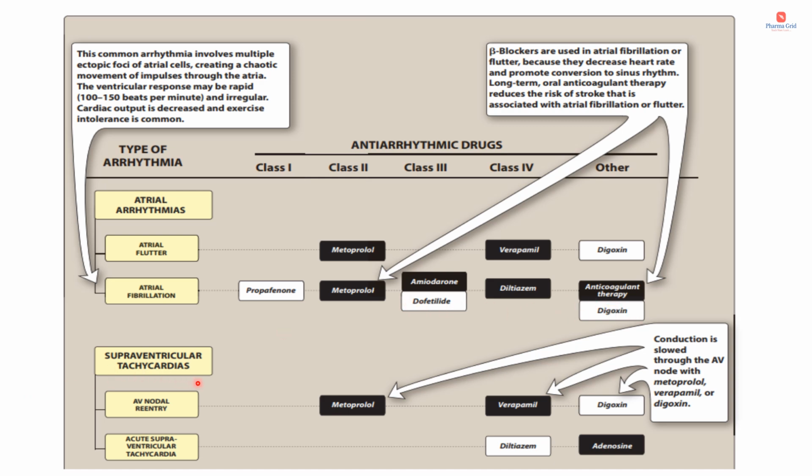Now moving on to the supraventricular tachycardias. First one is AV nodal re-entry. Here also class 2 and class 4 drugs, that is metoprolol and verapamil respectively, are the most commonly used drugs. Digoxin can be used as an alternative option. Then for the acute supraventricular tachycardia, here the drug of choice is adenosine and an alternative option is diltiazem.